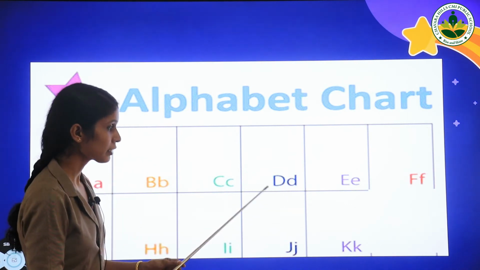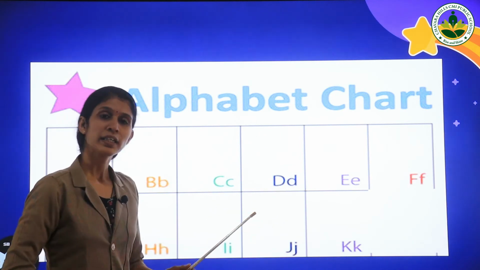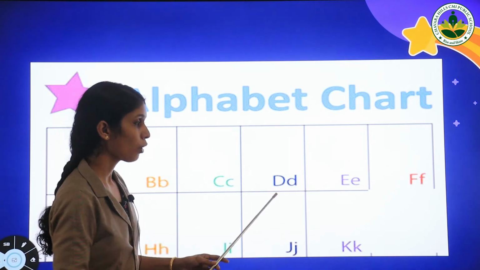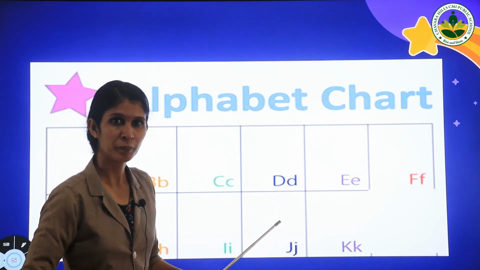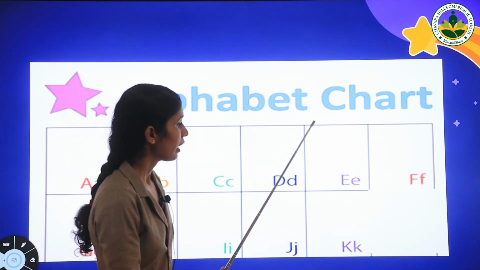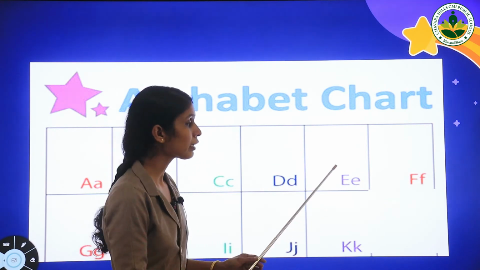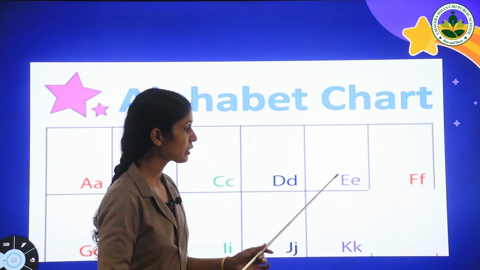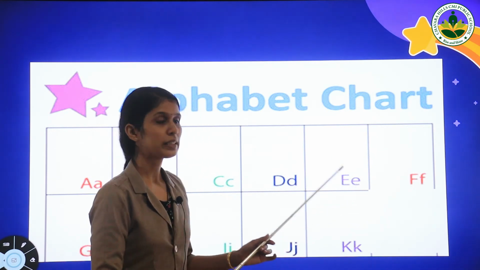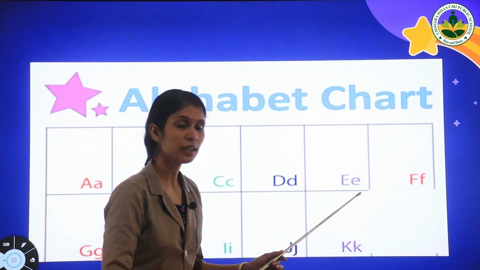Letter D has capital letter D and small letter D. Can you say the sound of letter D? Yes, very good. The sound of letter D is D. Okay. Our next letter is letter E. Repeat after me. Letter E has capital letter E and small letter E.